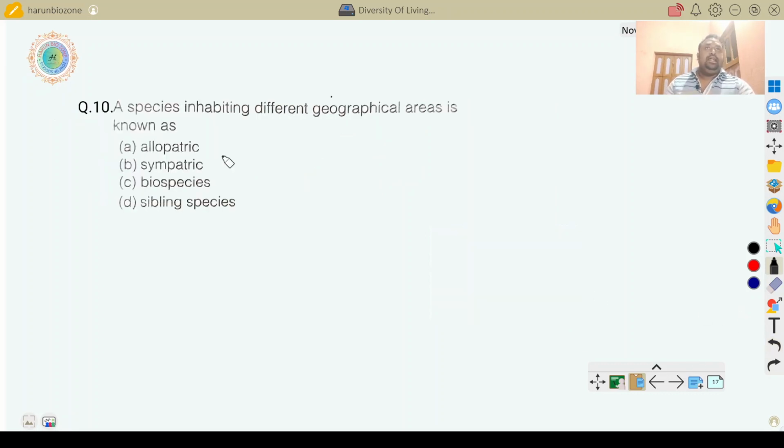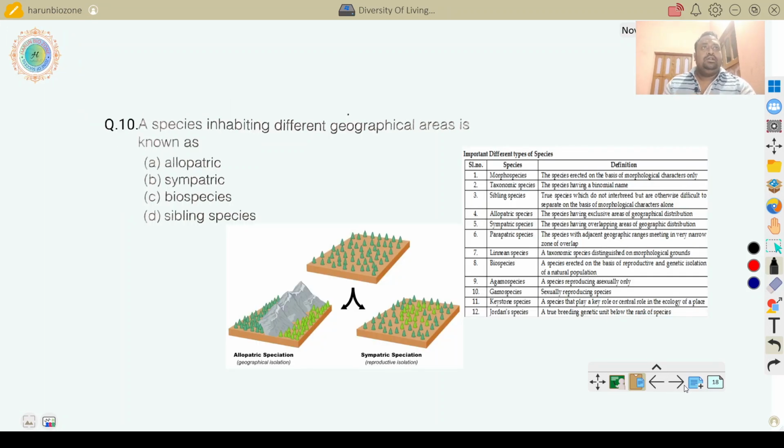Next question: a species inhabiting different geographical areas is known as allopatric, sympatric, biospecies, or sibling species. The answer is allopatric. Let me explain. Here is a geographical region, and in this region all organisms are present in the same habitat.